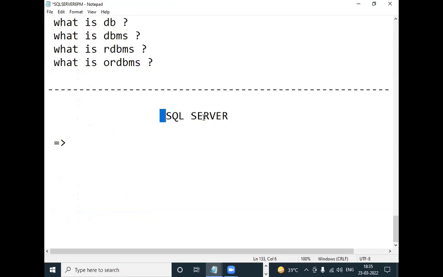You have to answer: SQL Server is basically an RDBMS product from Microsoft, and it also supports the features of RDBMS. What is the software used for? The software is used to create and to manage databases.